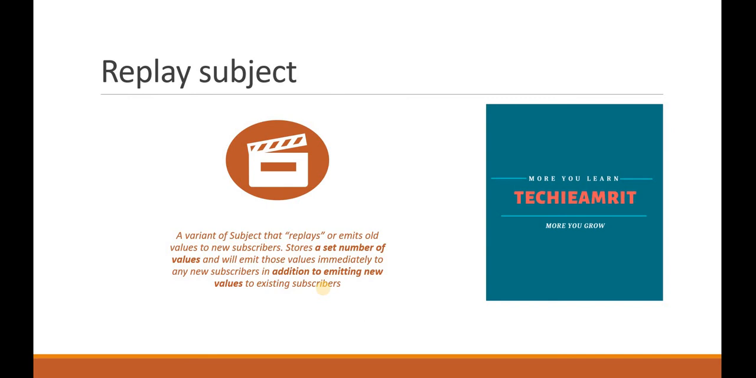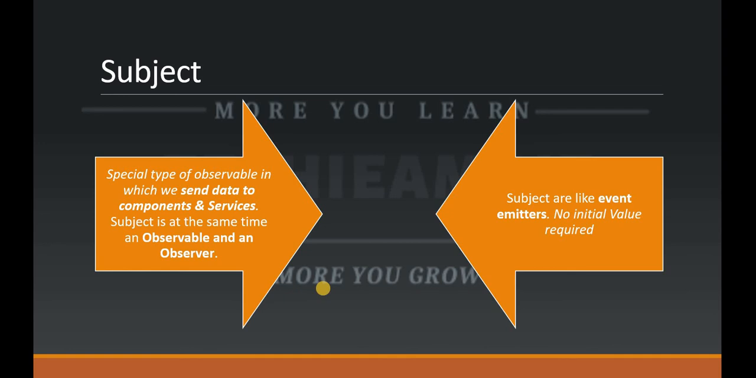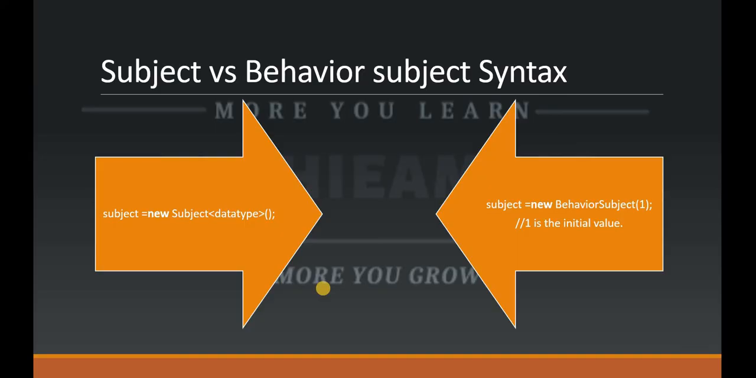Whereas behavior subject requires an initial value. It emits either the default or the last subscribed value or the pushed value. But in replay subject, it doesn't require any initial value, so you always get the last subscribed values, right? So what is the basic syntax?